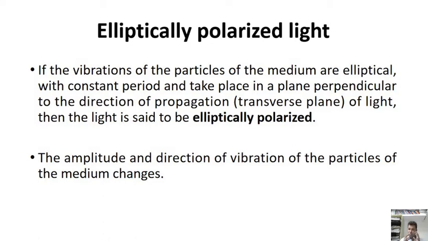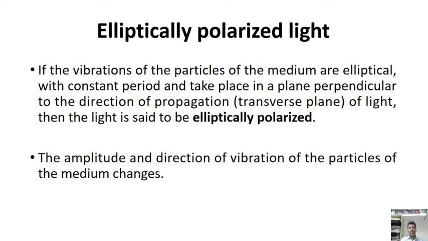If the vibrations of the particles of the medium are elliptical with a constant period and take place in a plane perpendicular to the direction of propagation of light, then the light is said to be elliptically polarized.